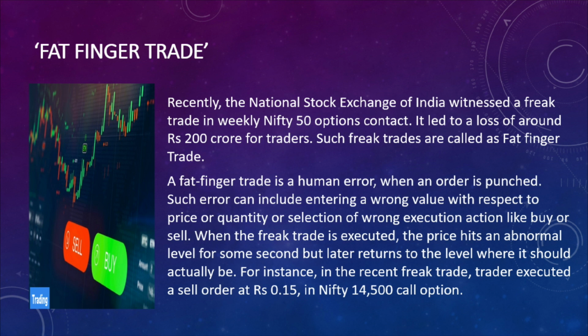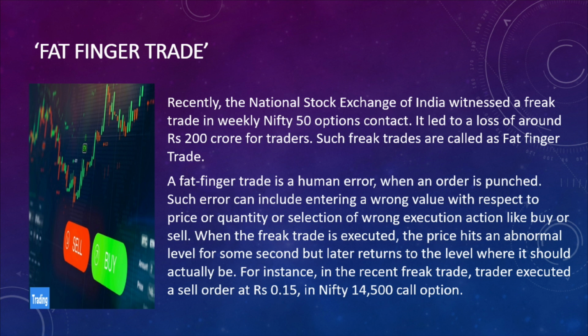For instance, the recent freak trade executed a sell order at 0.15 rupees in the Nifty 14,500 call option, which means it hit an abnormal level, maximum or minimum. So, in the examination they may ask what is fat finger trade.